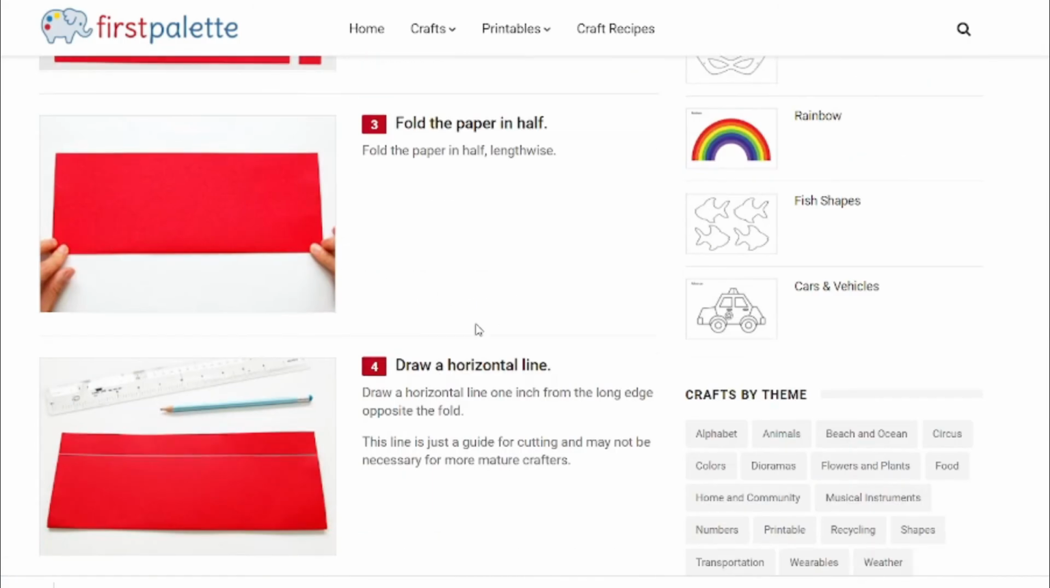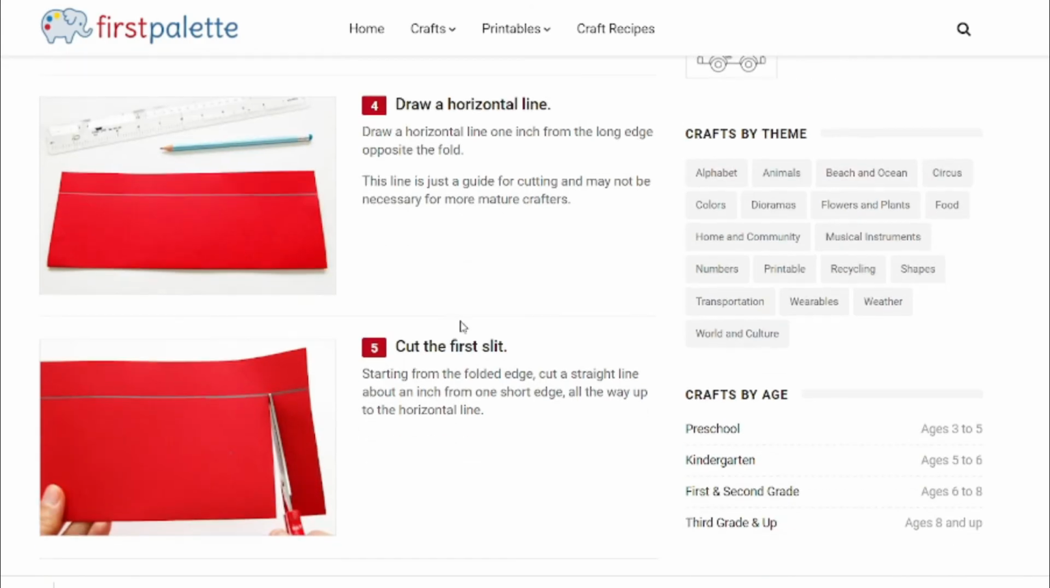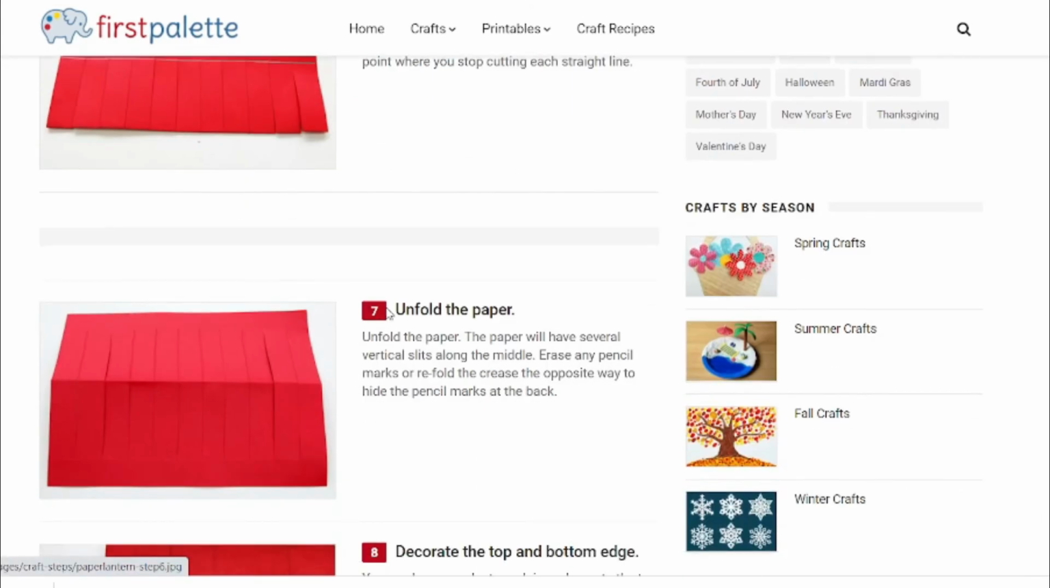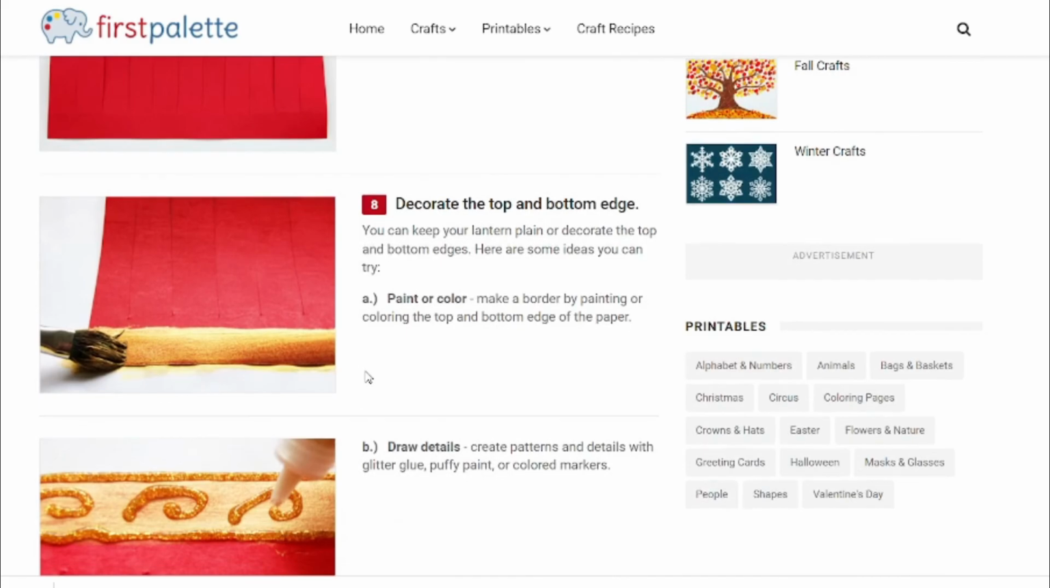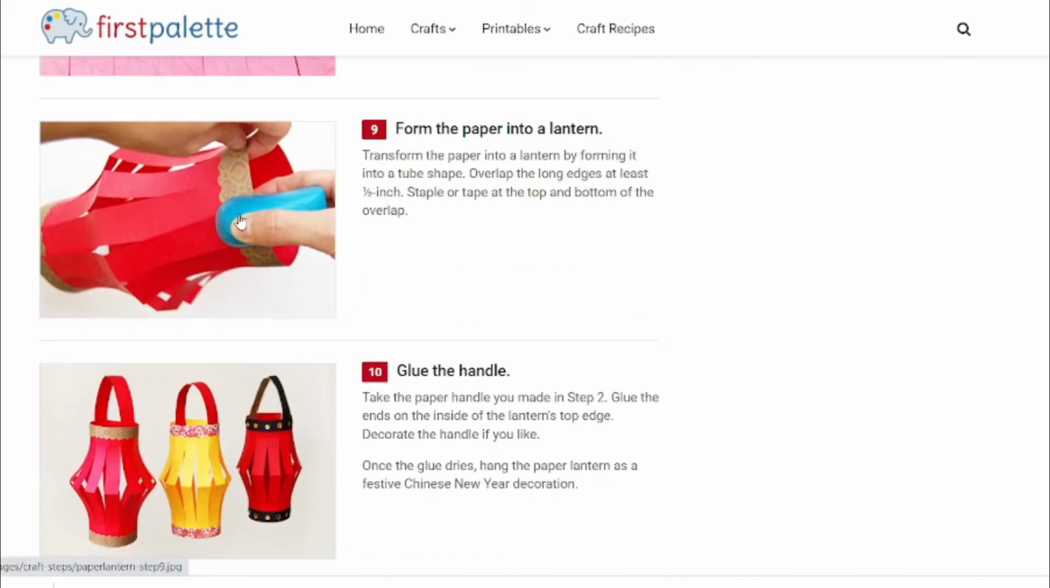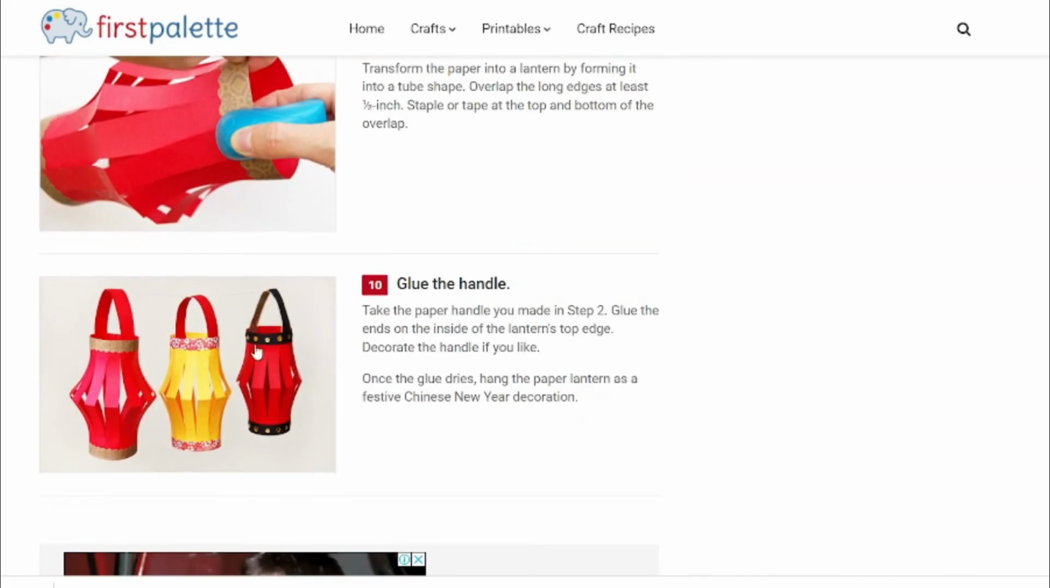Fold the paper in half, draw a horizontal line, cut the slit till it looks like this, and you can unfold it and then decorate it. You're going to staple it together and then glue the handle.